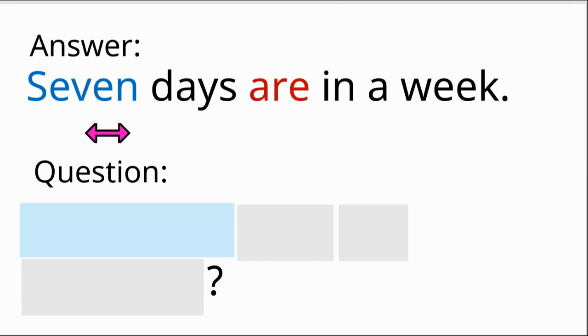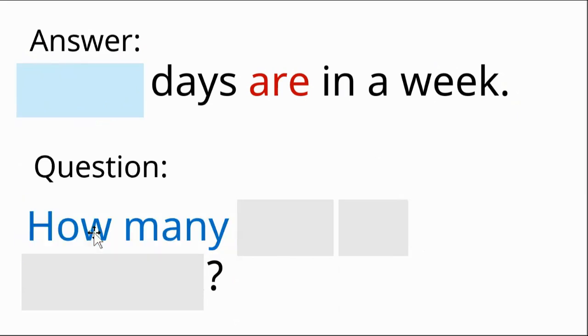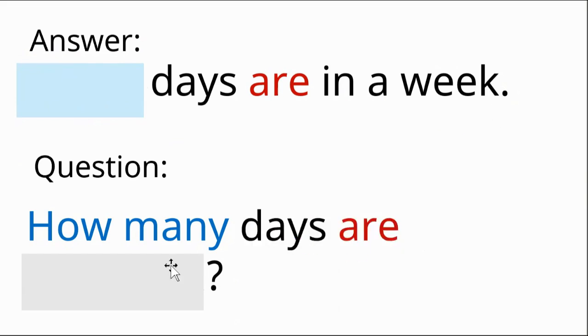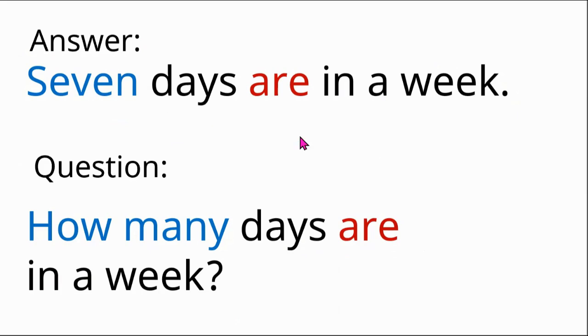Let's do one more. The answer is 7 days are in a week. We want to know the number of days that are in a week. What question words do we use for a number? How many? We keep the same order of words. Days are in a week. How many days are in a week? The answer is 7 days are in a week.